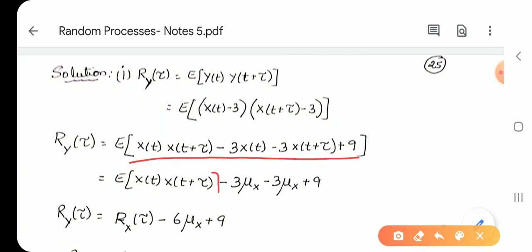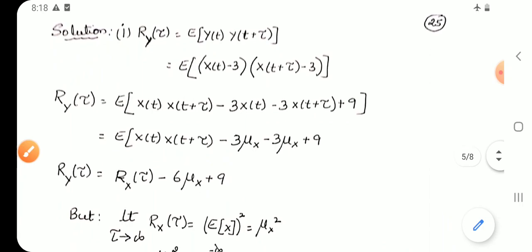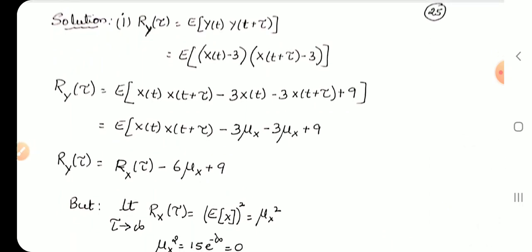So, take the expectation for each term. It becomes E of x(t) into x(t plus tau), which is nothing but Rx of tau. Here 3 times x(t) gives 3 times E of x(t), which is 3 mu x. Here 3 into E of x(t plus tau) is again 3 mu x, and E of 9 is 9. So Rx of tau minus 6 mu x plus 9. So this is the autocorrelation function of y.